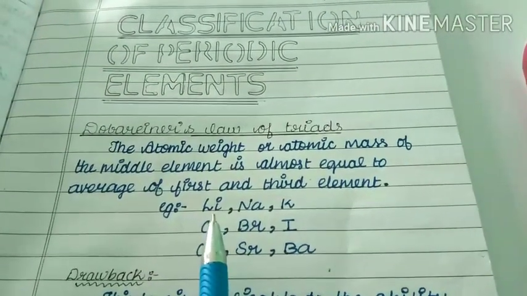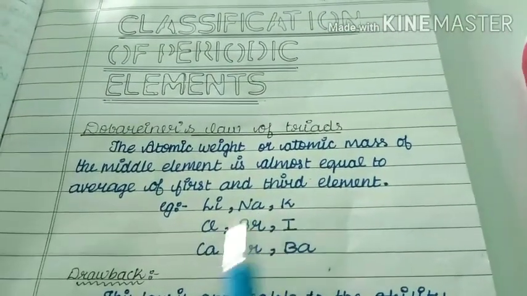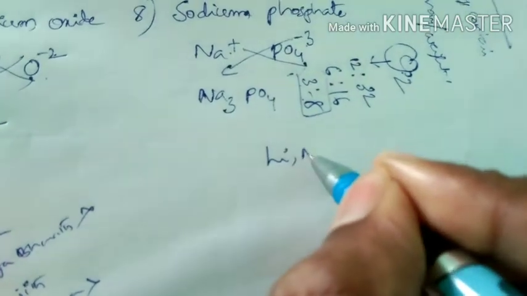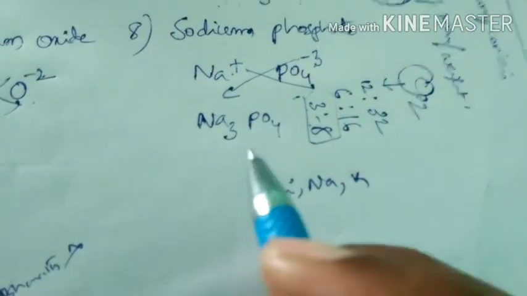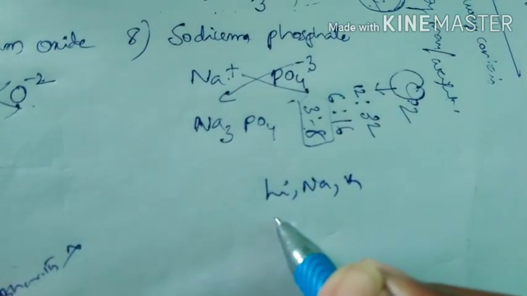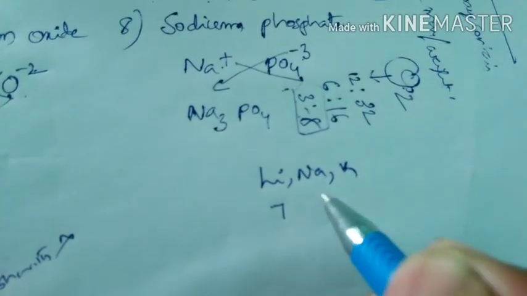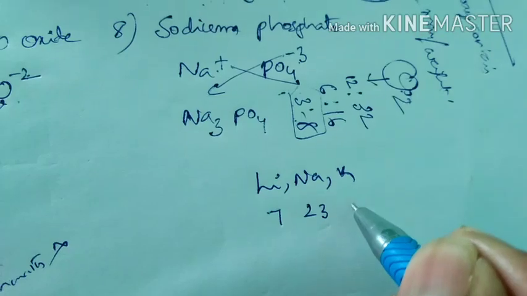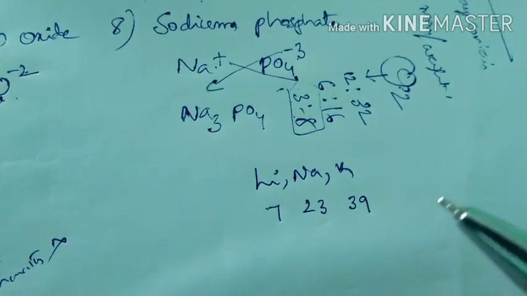For example, lithium, sodium, potassium. I take this one, I will explain. See, lithium, sodium, potassium. Here lithium atomic weight we know is 7, sodium atomic weight we know already is 23, potassium atomic weight is 39.